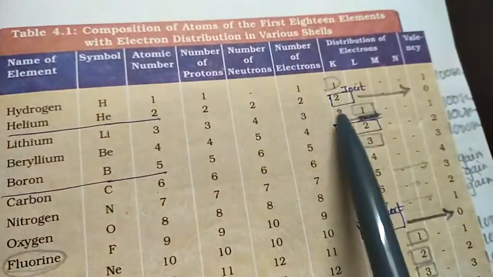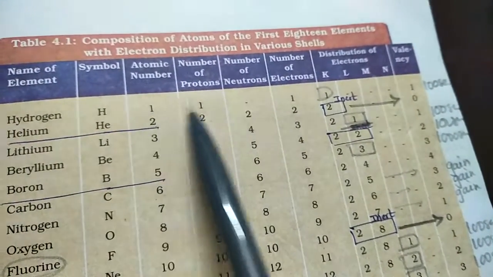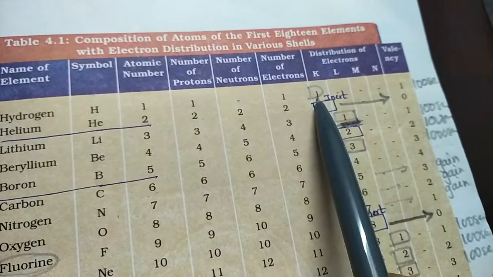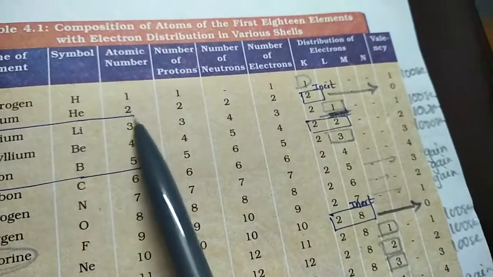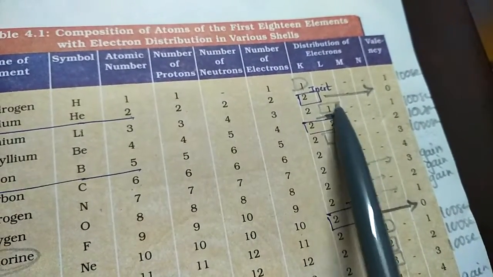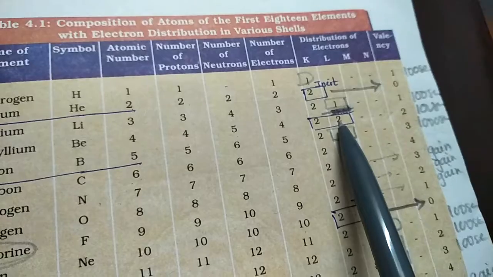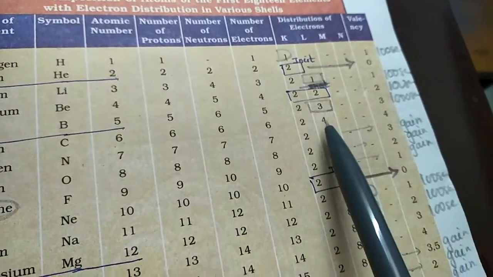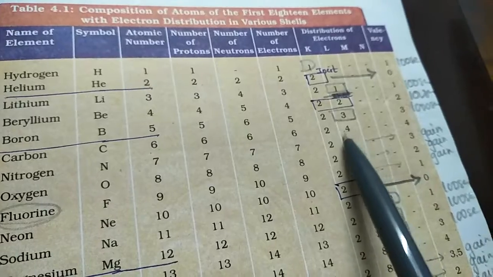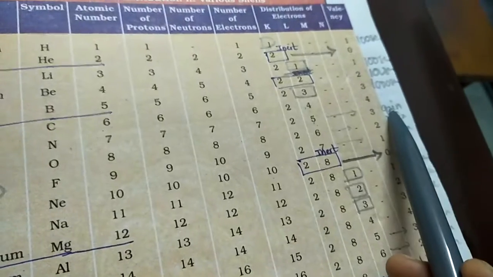Coming back to the table, hydrogen has atomic number 1 and only 1 electron in this orbit, so it will lose this electron and become stable. Similarly, lithium has 2 and 1, so again 1 electron in its outermost orbit, so it will lose this electron. Beryllium has 2, again it will lose 2 and become stable. Same with boron, it has 3, so it will lose electrons. Carbon has 4, so it can either lose or gain. Nitrogen has 5, so it will gain electrons.